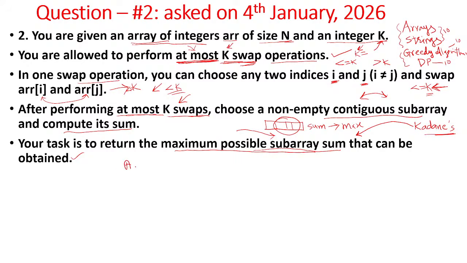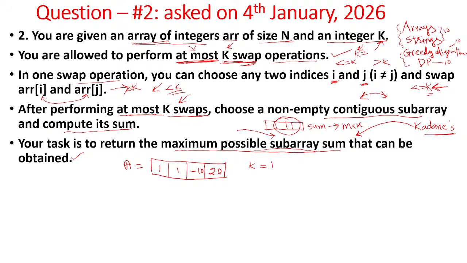Assume that this is our array containing four elements. What are those four elements? Say 1, 1, minus 10, and 20. Then k value is 1. K value is 1. That means at most you can perform one swap operation. If this is the given array.